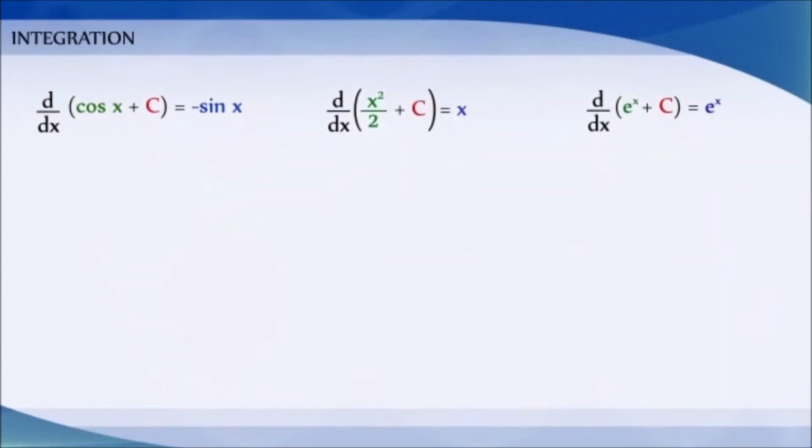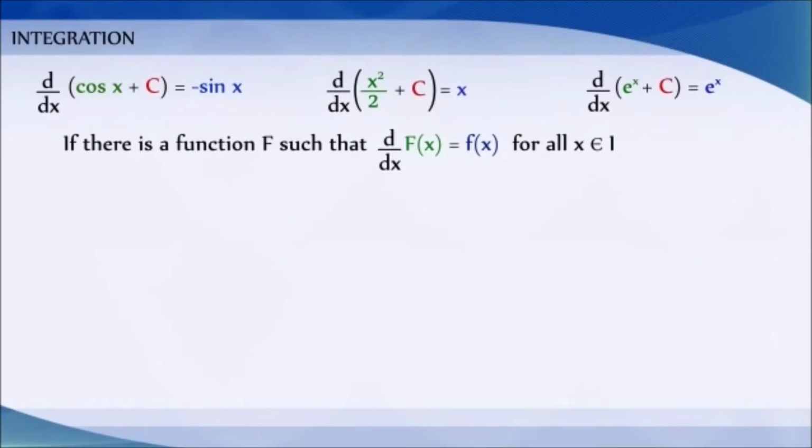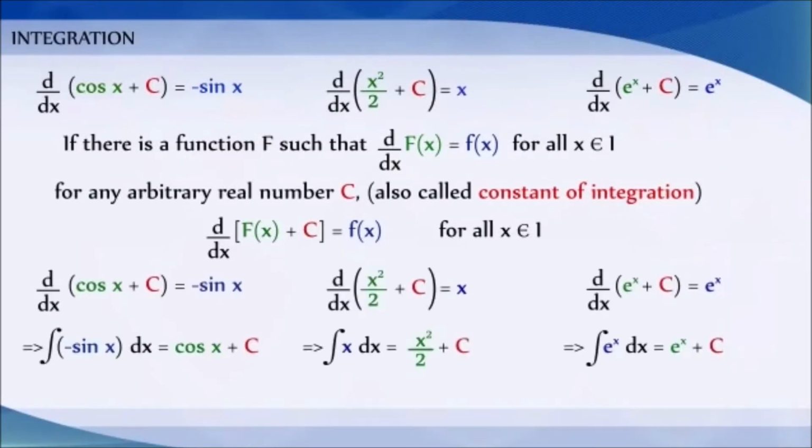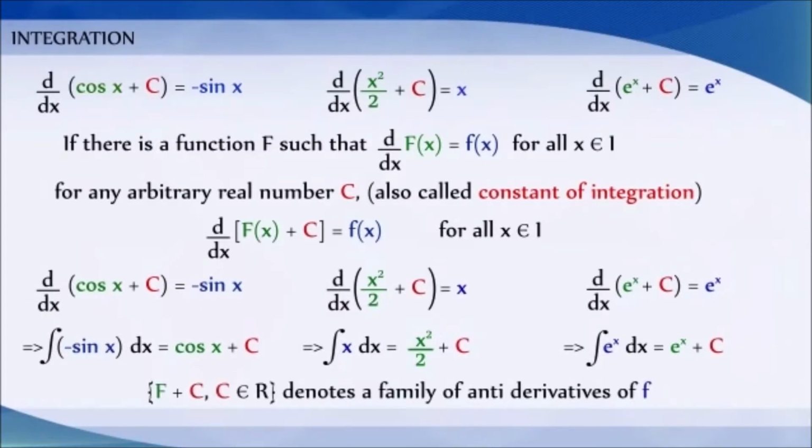More generally, if there is a function capital F such that d by dx of capital F of x is equal to small f of x for every x belongs to the interval I, then for any arbitrary real number c, d by dx of capital F of x plus c is equal to small f of x for all x belongs to the interval I. Therefore, the set capital F plus c for all c belongs to real numbers denotes a family of antiderivatives of f.